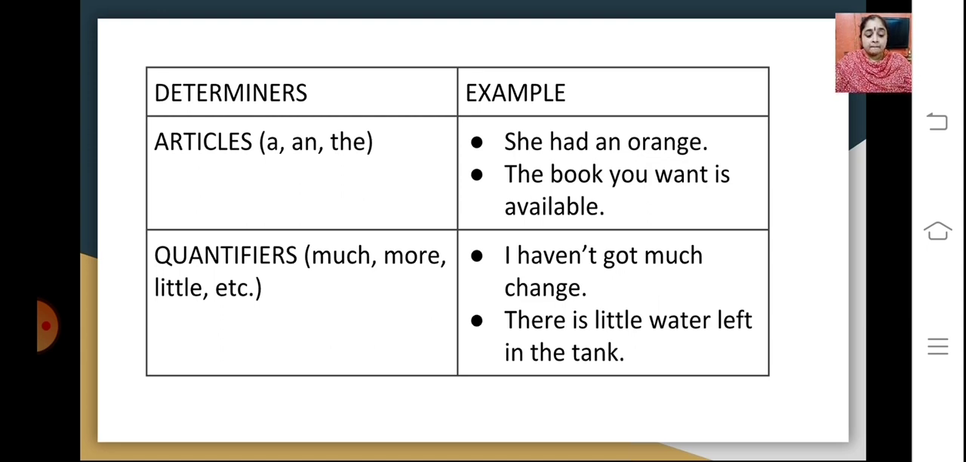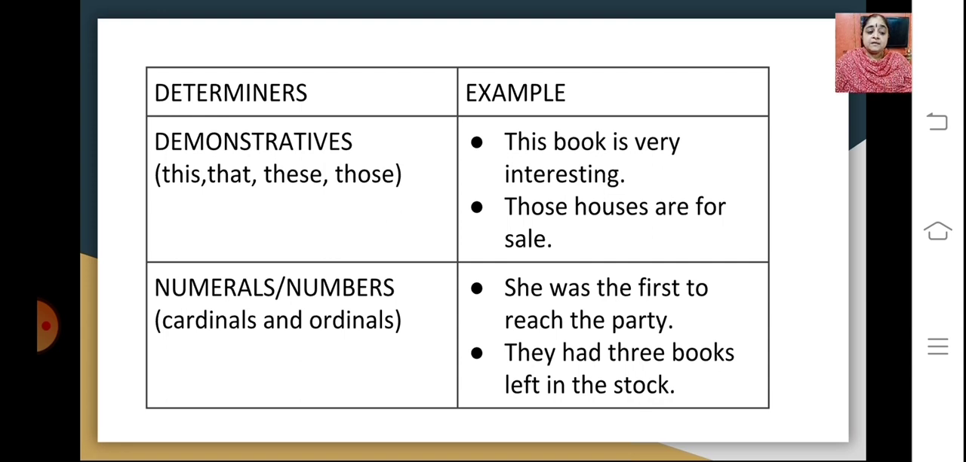Moving ahead, the next type is demonstratives, which includes this, that, these, those, which are demonstrating something about the noun. So you have examples here: this book is very interesting. So this indicates the demonstrative used here. Those houses are for sale. So those becomes the determiner, demonstrative.